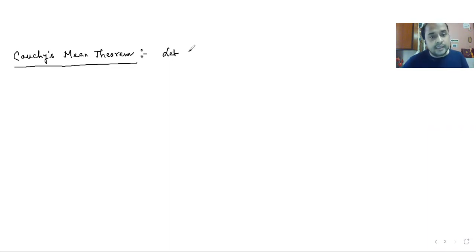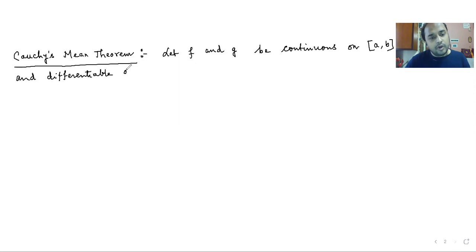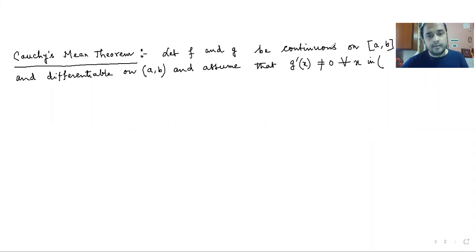So the statement goes like this: let f and g be continuous on [a, b] and differentiable on (a, b), and assume that g dash x is not equal to 0 for all x in (a, b).